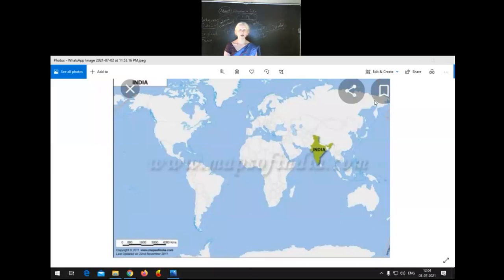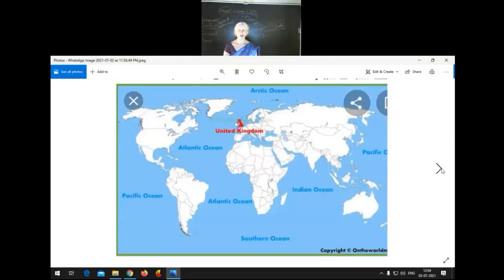That day also we learned about the extent and position of India. India is located in the northern hemisphere and in the eastern hemisphere. Then this is the United Kingdom. See where the United Kingdom is located. You know that England ruled India for more than 200 years. So this is where England is located in the world map.